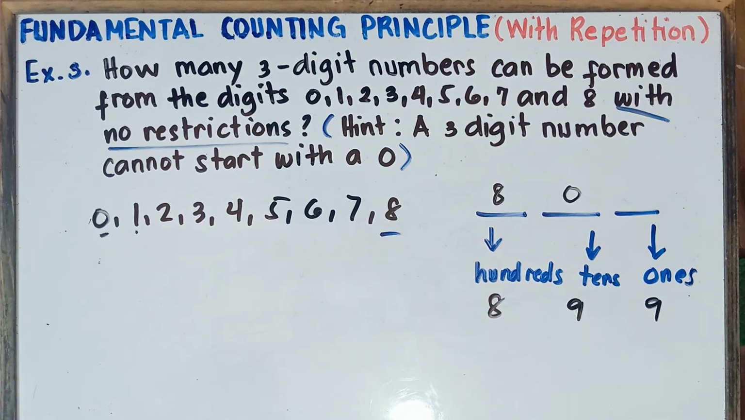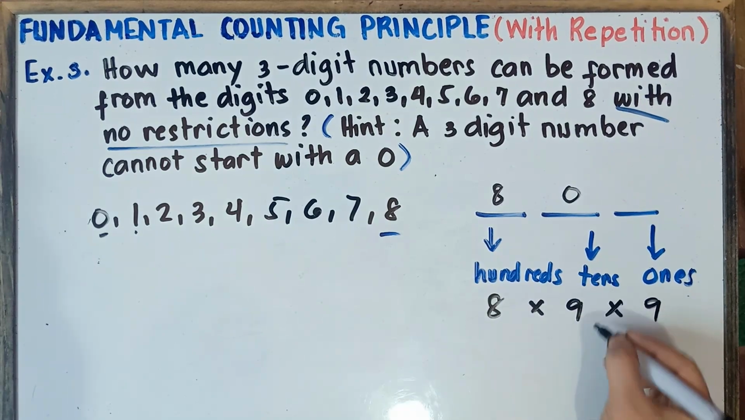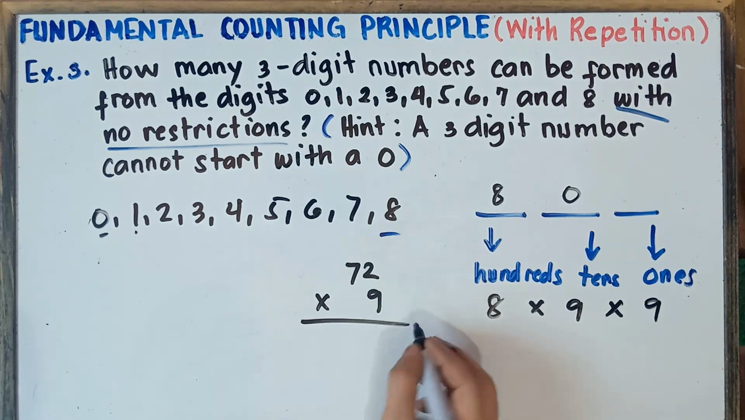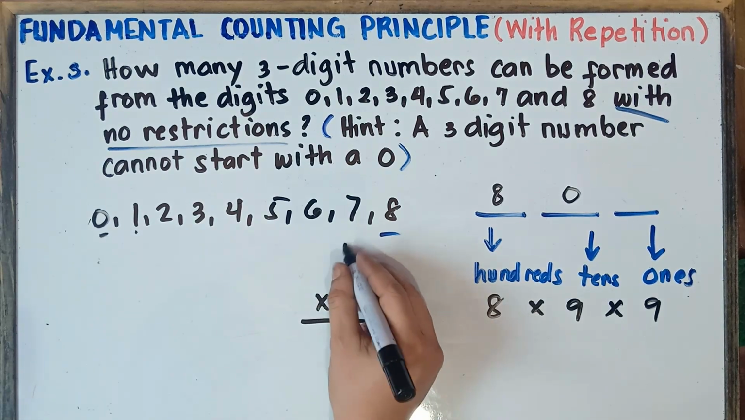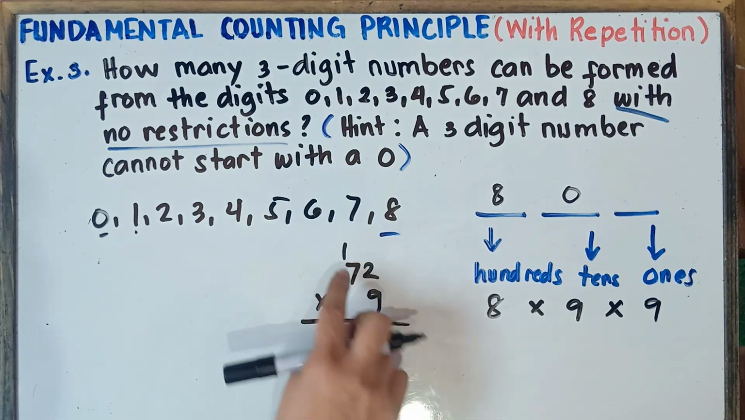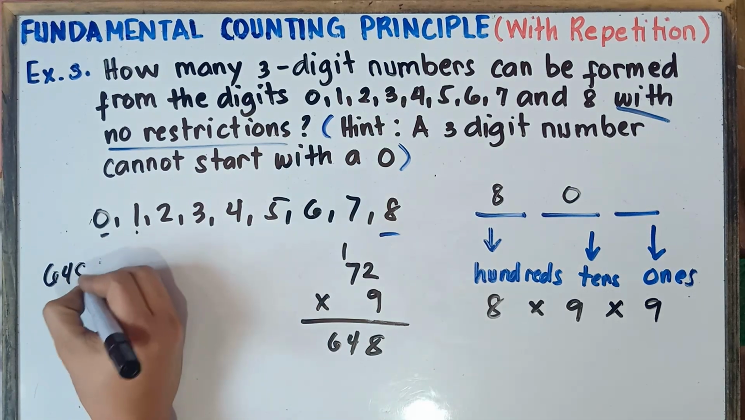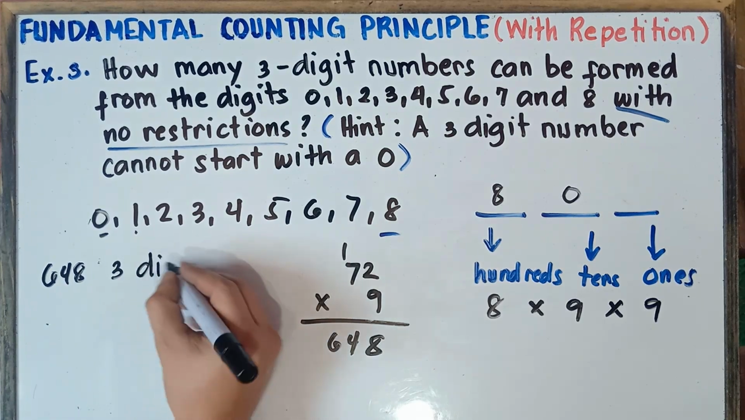Alright, and then simply multiply that one. 8 times 9 times 9. So 8 times 9, that would be 72. And then times 9. So 9 times 2 is 18, 8 carry 1. 9 times 7 is 63, plus 1 is 64. So therefore, class, the answer is 648. So that would be 648 3-digit numbers.